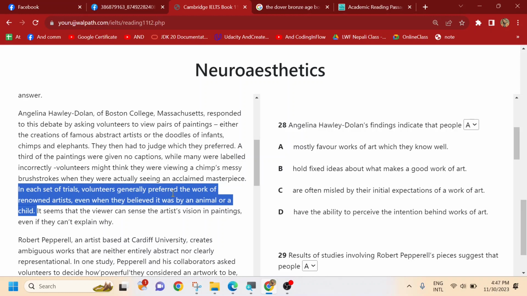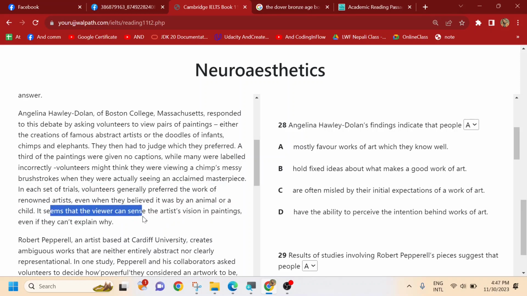So in these trials, volunteers generally preferred the work of renowned artists even when they believed it was by an animal or a child. So it seems that the viewers can sense the artist's vision in paintings even if they can't explain why.